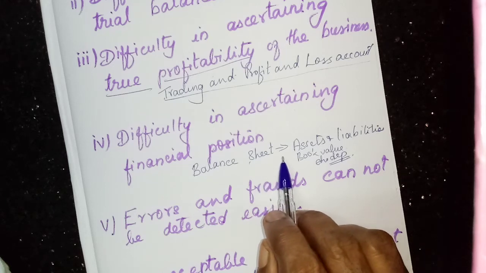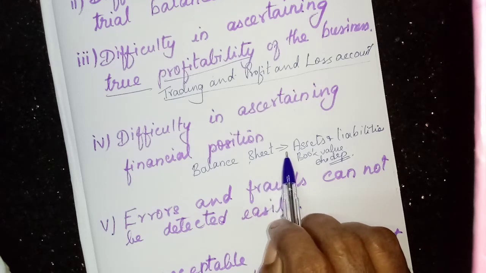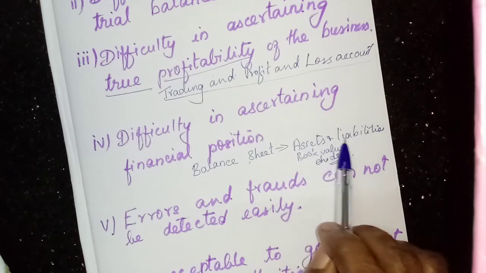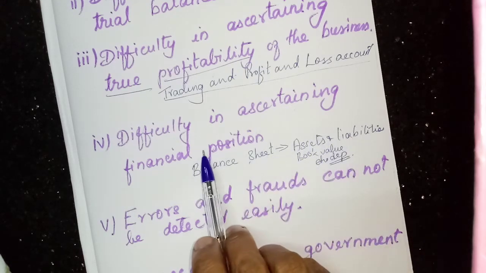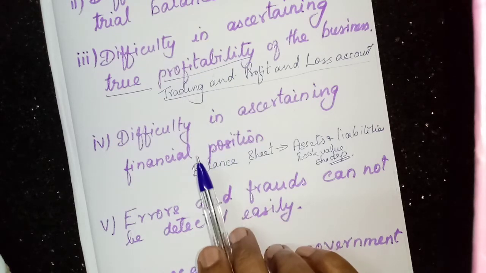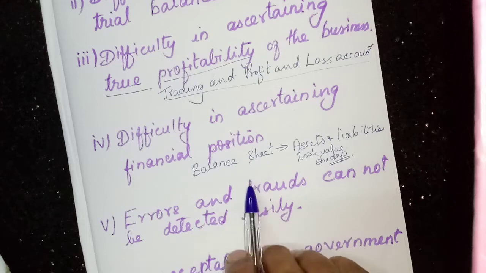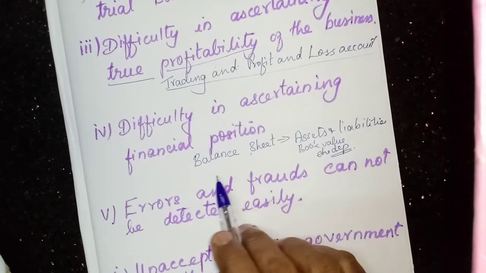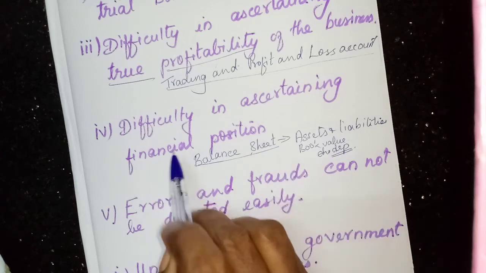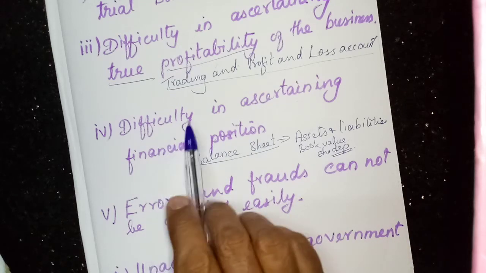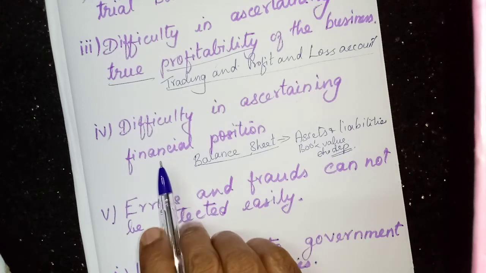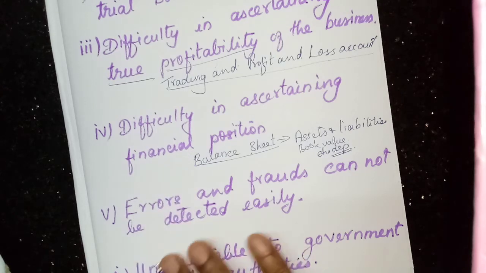The availability of items like assets and liabilities is lacking in incomplete records, so it is very difficult to prepare the financial position. Since the balance sheet is not prepared properly, we cannot ascertain the true and fair view of the financial position of the business.